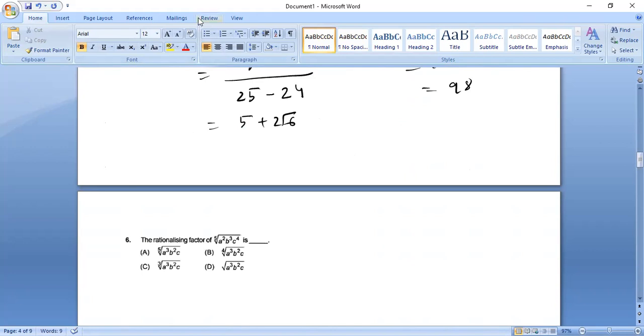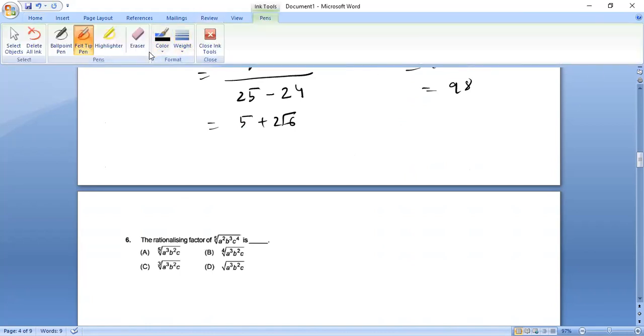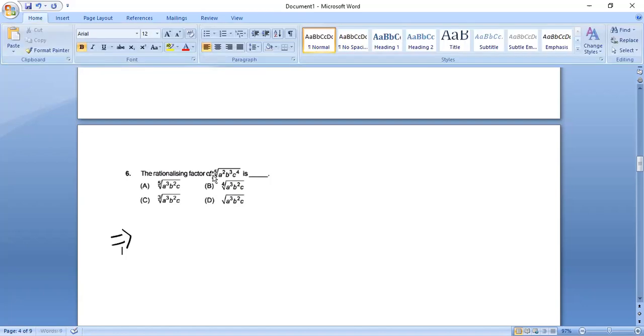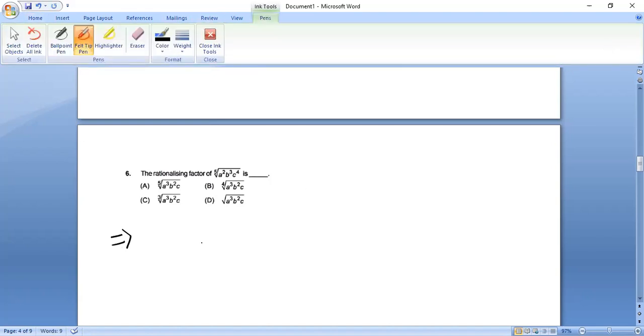When we are doing a rationalizing factor, it means which number we should multiply it with in order to find a proper value. So see, the fifth root of a square b cube c to the power 4 is given. So this means a square b cube c to the power 4 whole to the power 1 upon 5.